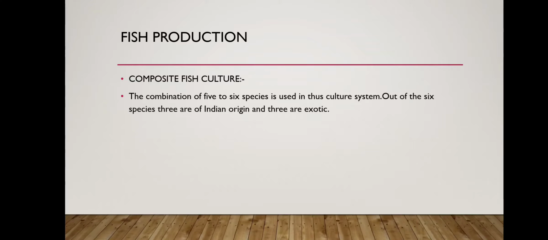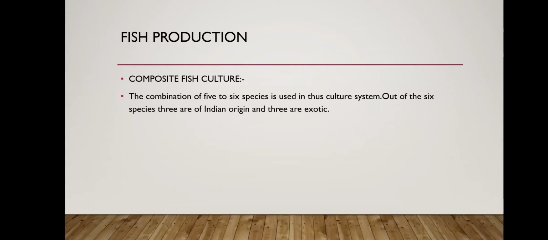Now, next is fish production. Fish production is also known as pisciculture, in which we study the rearing or caring of fishes. The important point is composite fish culture. In composite fish culture, a combination of 5 to 6 species is used in this culture system. Out of these 6 species, 3 are of Indian origin and 3 are exotic. Exotic means foreign breed.